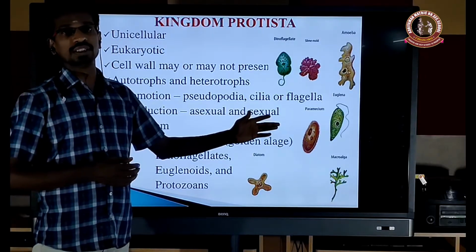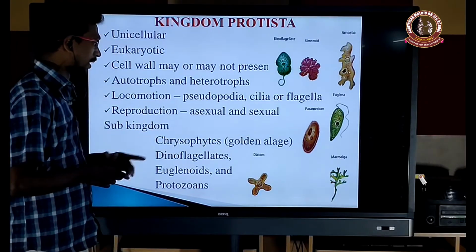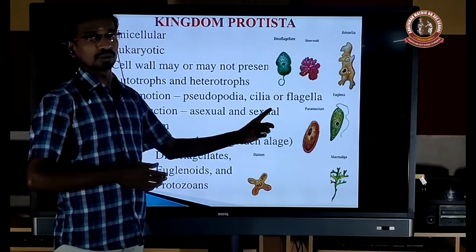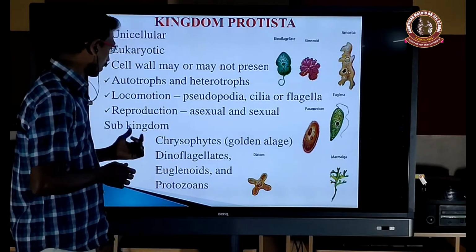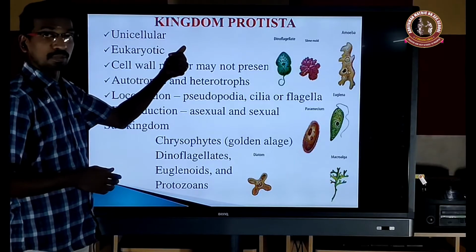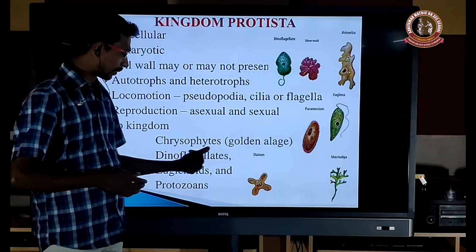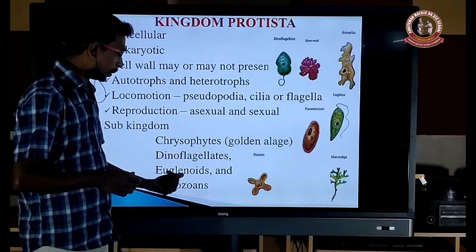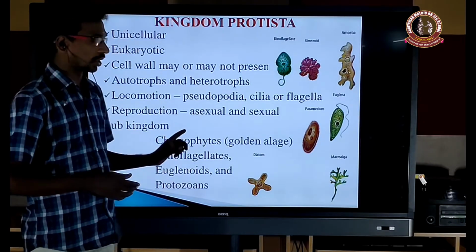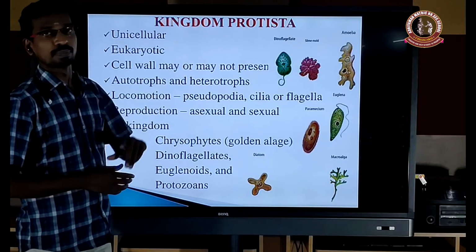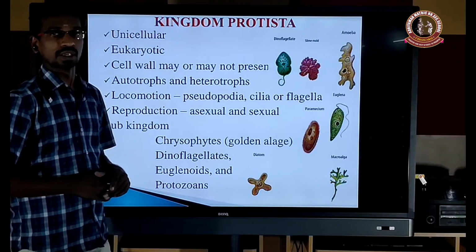Reproduction, asexual or sexual, may be present. Asexual means without fusion of gametes, sexual means fusion of gametes. Under the kingdom Protista: Chrysophytes, that is golden algae, dinoflagellates, euglenoids and the protozoans. All come under the kingdom Protista.